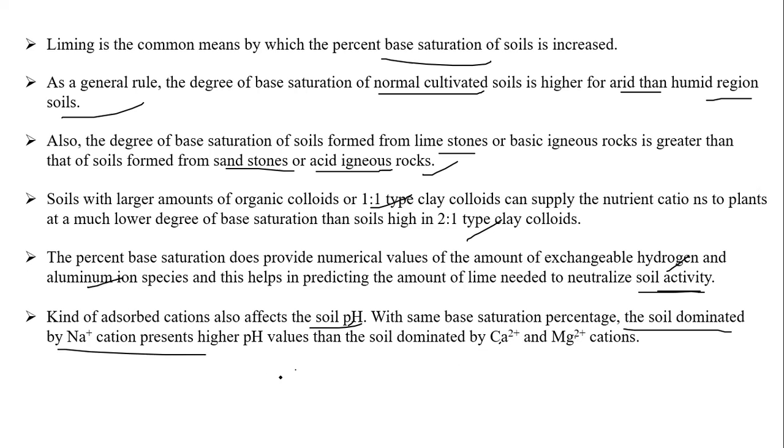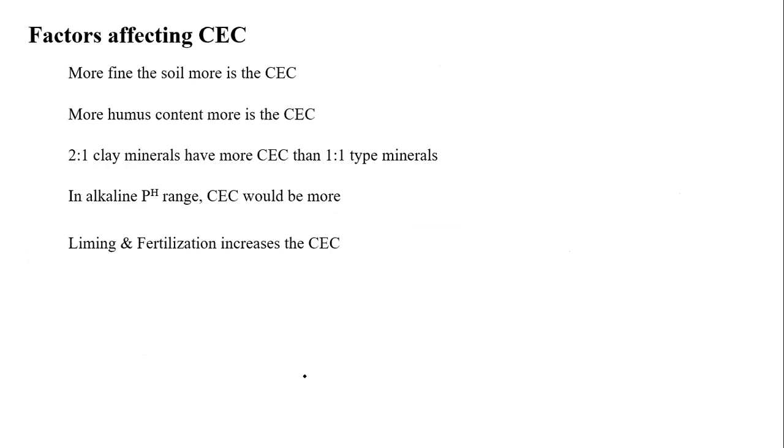You know all these things. If the pH is higher, generally we see that sodium is dominant. That is an alkali condition. Soil pH will influence the condition of the CEC. Now let us see what factors influence the CEC. More fine soils have more CEC, and more humus content also gives more CEC. 2:1 type minerals have more CEC than 1:1 type minerals. In the alkali pH range, CEC would be more. Liming and fertilization also increase the CEC. So these are the few factors which influence the CEC.